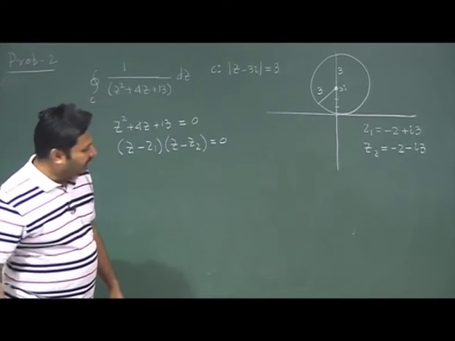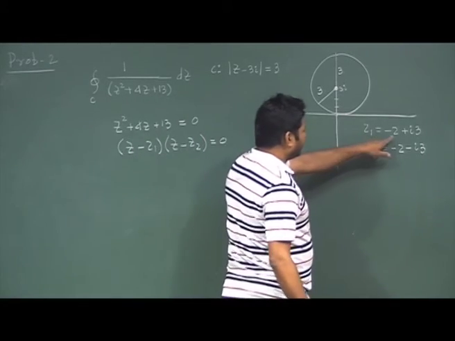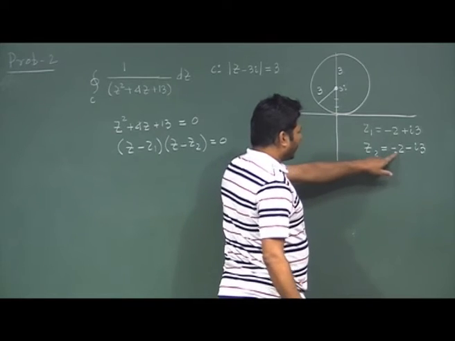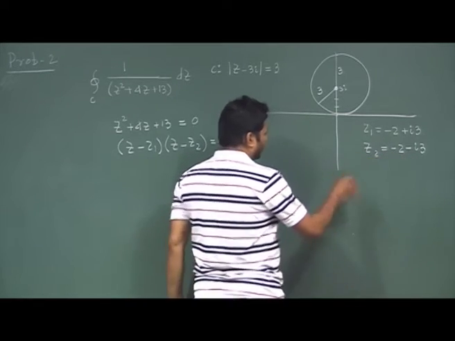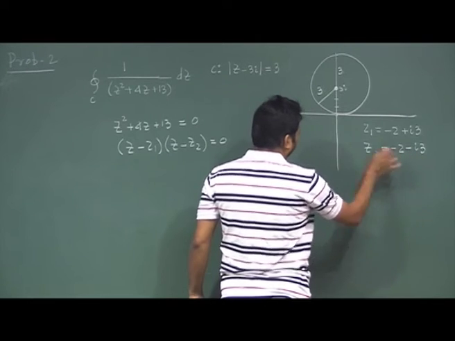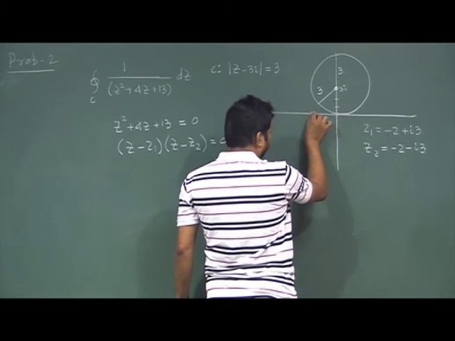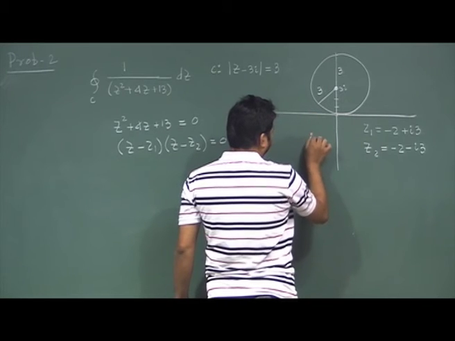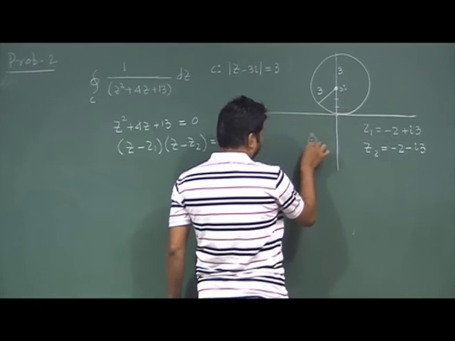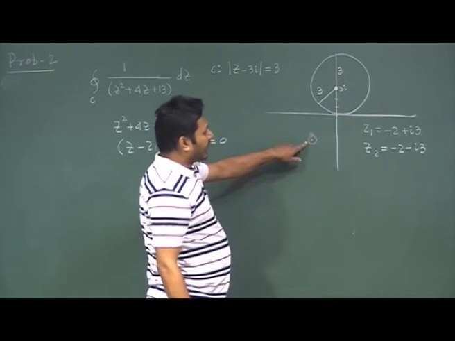You can readily find which point. Say the z2 point is minus 2 minus 3i. What is the coordinate of this point? Minus 2 is somewhere here and minus 3i is somewhere here. So this point seems to be outside.